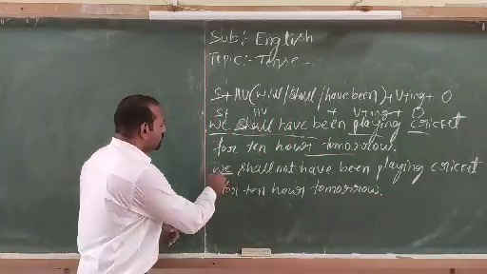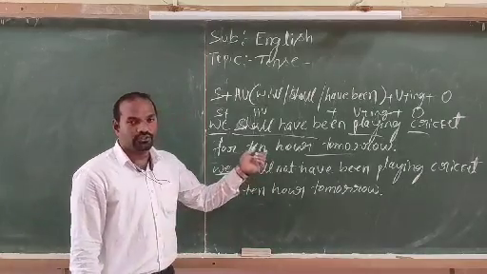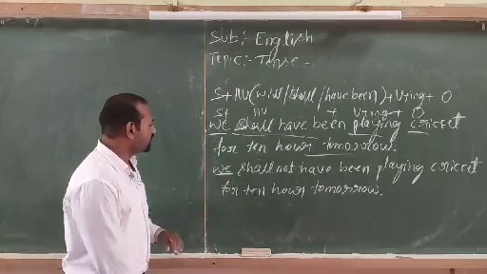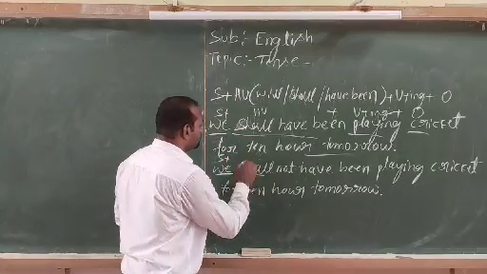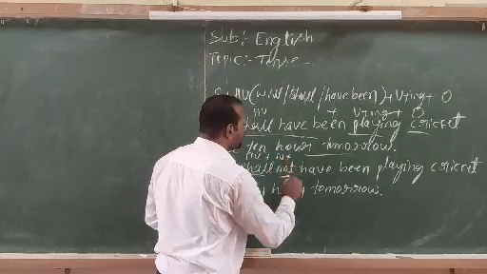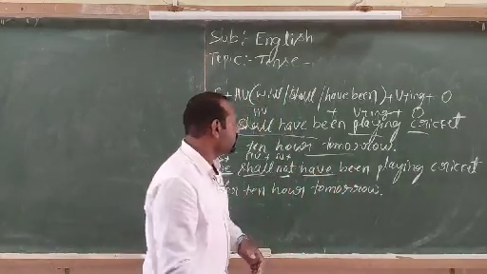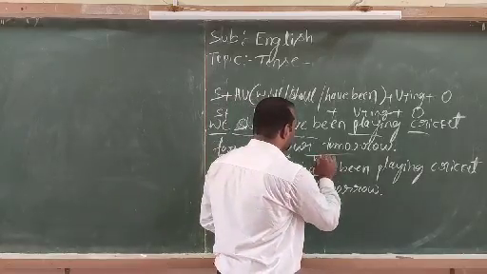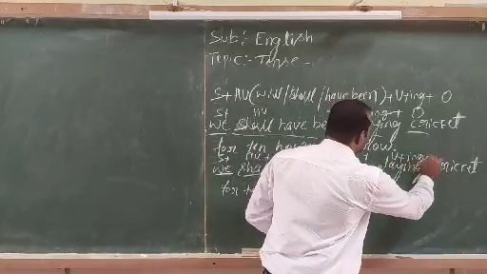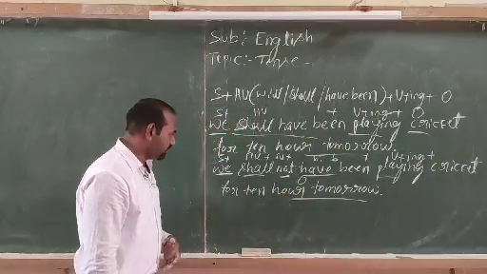This is the negative sentence of the given sentence. Here we stands for subject, shall stands for helping verb, and not for negative sentence. Have been represents future perfect continuous tense, playing represents verb in ing form, and the rest of the sentence is called the object.